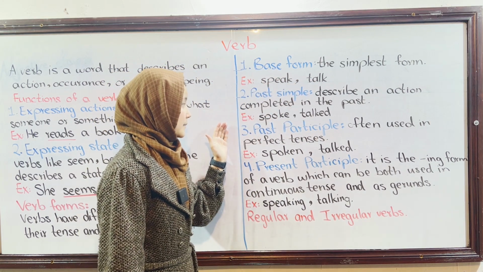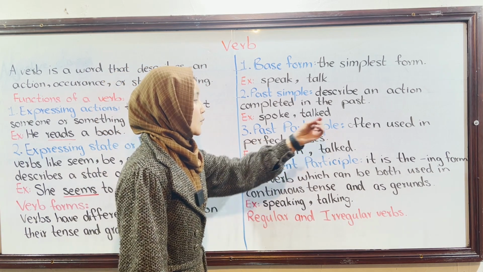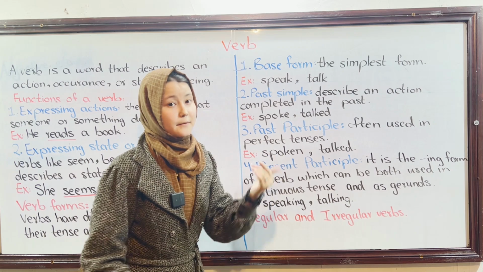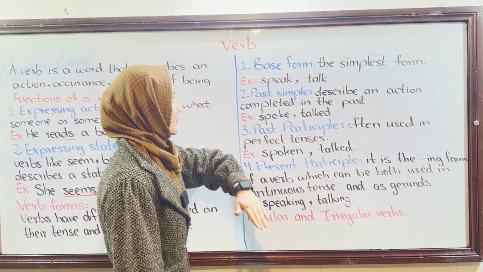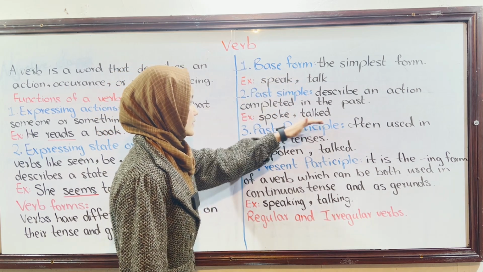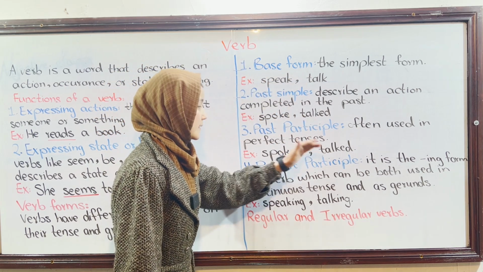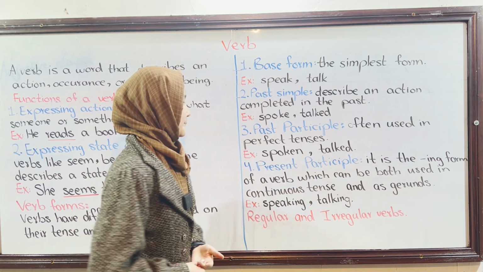The third form is the past participle, which we often use in present perfect or perfect tenses, like spoken, talked. If we go back to the base form, we have speak, talk, spoke, talked, spoken, and talked. Sometimes in perfect tenses, the spelling does not change.